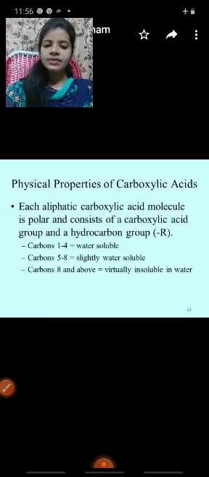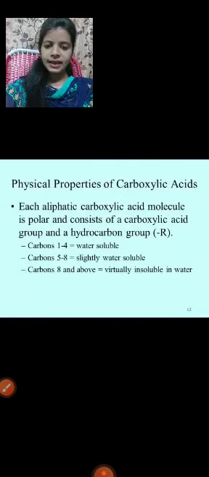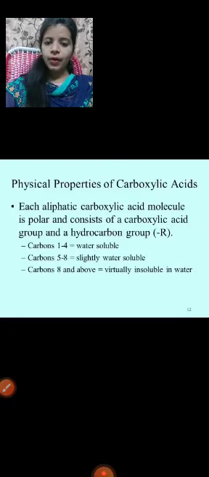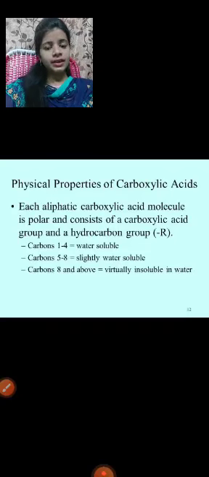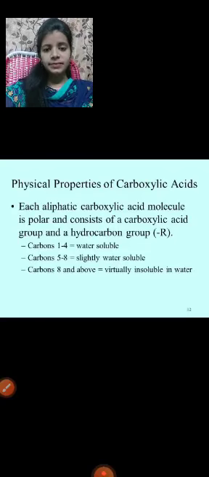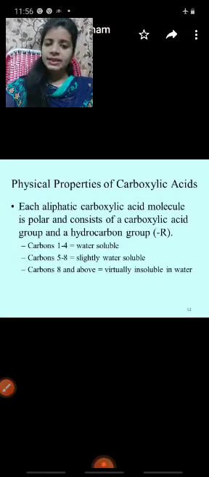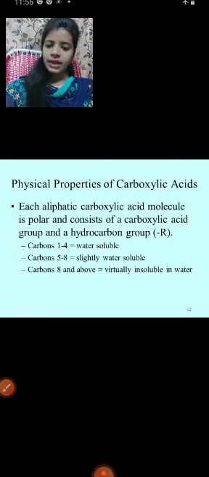Next, physical properties of carboxylic acid. What are the physical properties of carboxylic acid? Each aliphatic carboxylic acid molecule is polar and consists of a carboxylic acid group and a hydrocarbon group. Here R is always represented as a capital R, meaning any alkyl group. Carbons between 1 to 4 are water soluble, carbons between 5 to 8 are slightly water soluble, and 8 carbons and above are virtually insoluble in water.